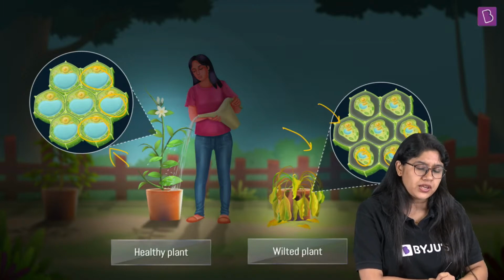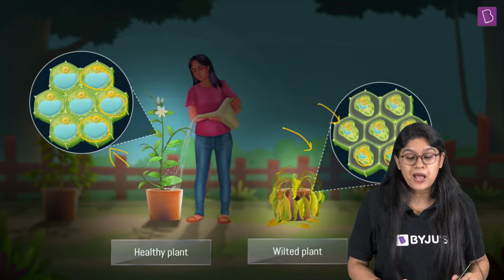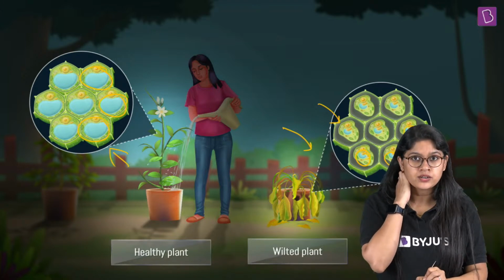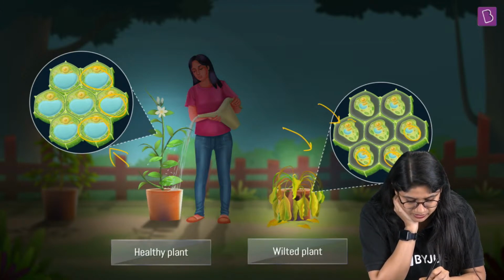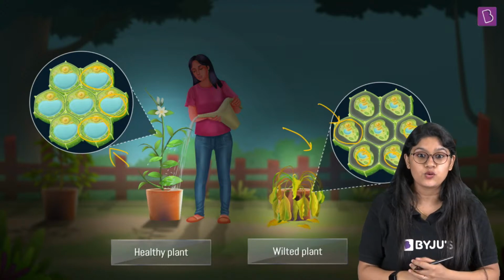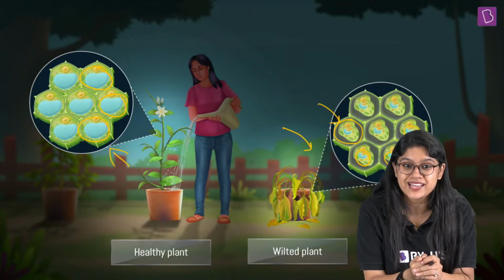But can I ask you something? Even if the water is not given to the plants, the plant is still living, right? If you look at the cell wall, this particular thing is being moved away from the cell wall. Can you write the name of the concept? What is the phenomenon we call it?